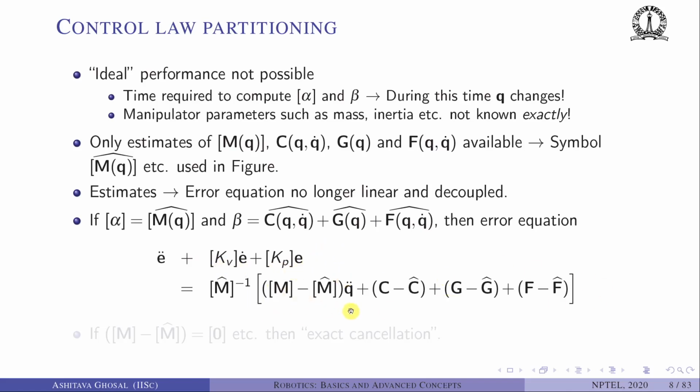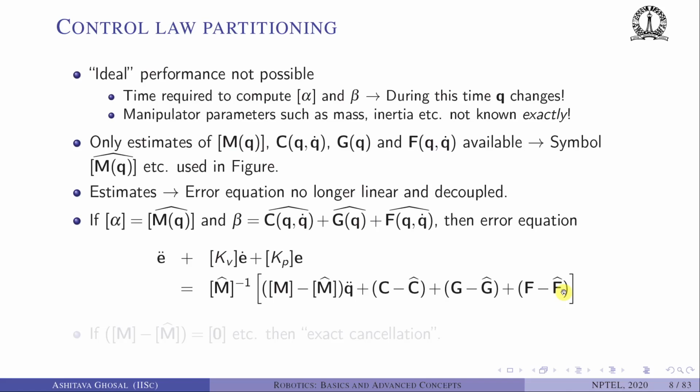So it will be (M minus M hat) q double dot, C minus C hat, G minus G hat, F minus F hat. M, C, G and F are the actual dynamics, whereas M hat, C hat, G hat and F hat are the estimated dynamics. That is what you think. It is entirely possible you think the mass is, let's say, 5 kg, but then somebody has drilled a hole somewhere and the mass has decreased.